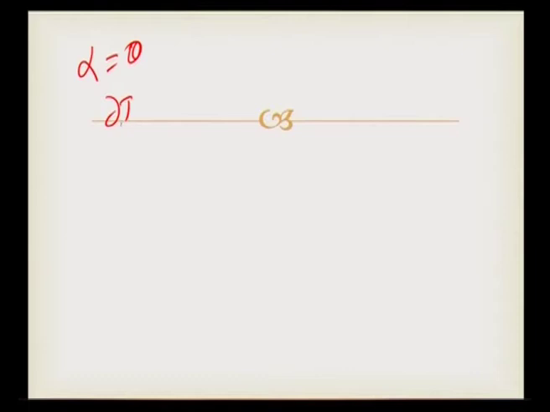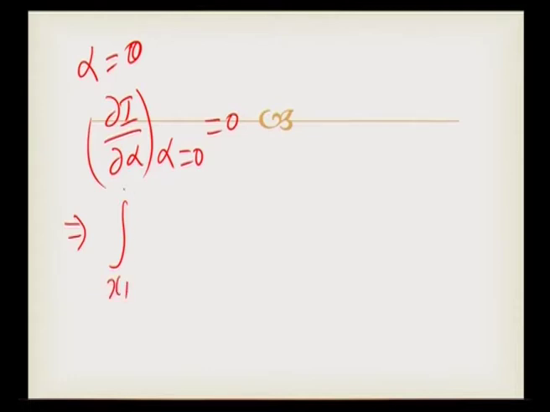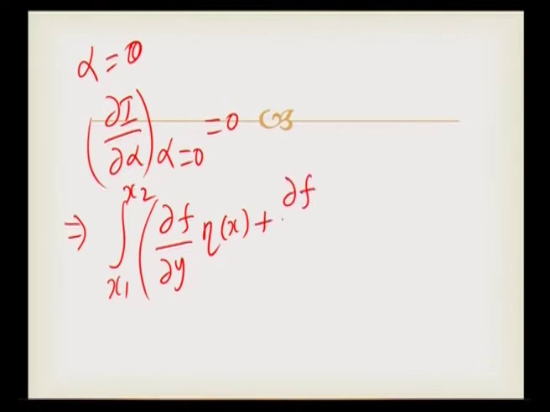Thus, dou I by dou alpha at alpha is equal to 0 is equal to 0, which gives integration between x1 and x2 of dou f by dou y into eta of x plus dou f by dou y prime into eta prime of x into dx is equal to 0.